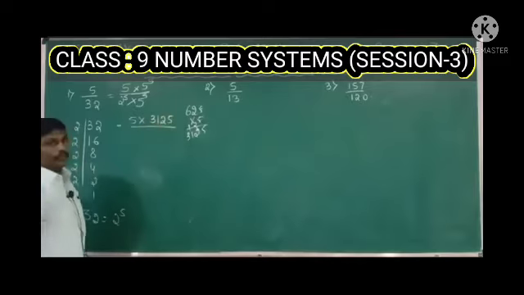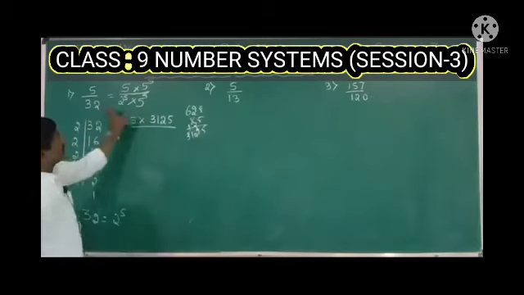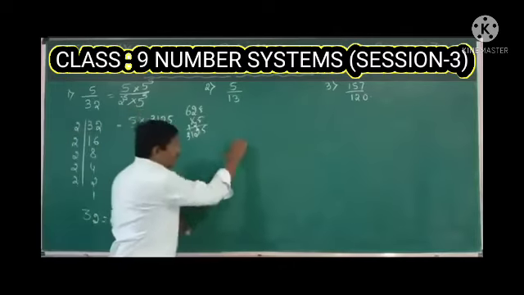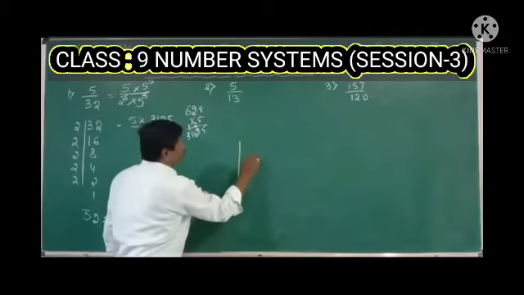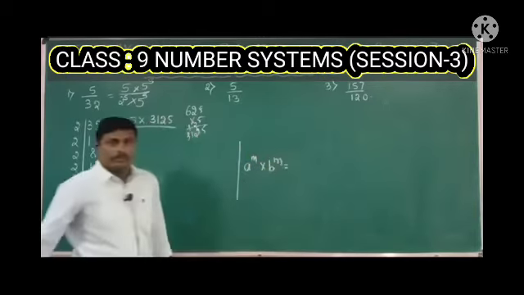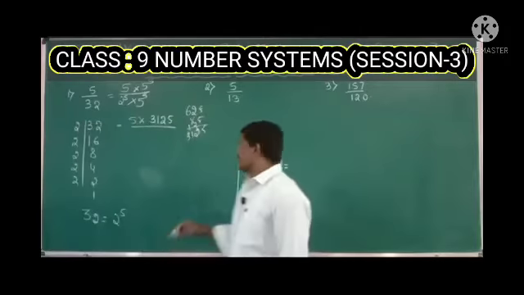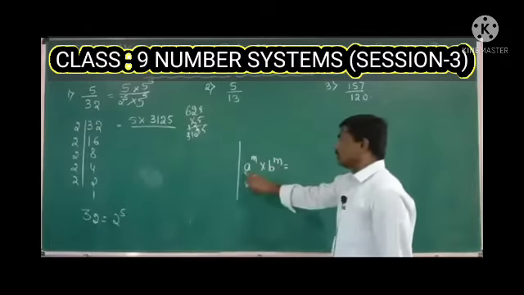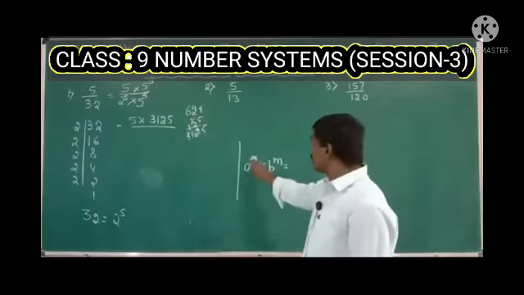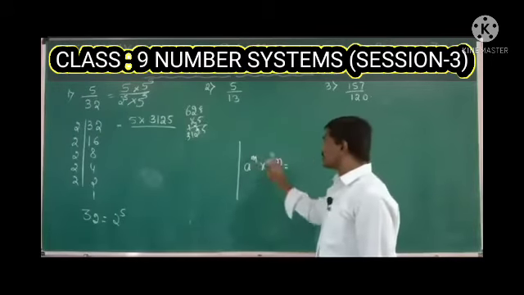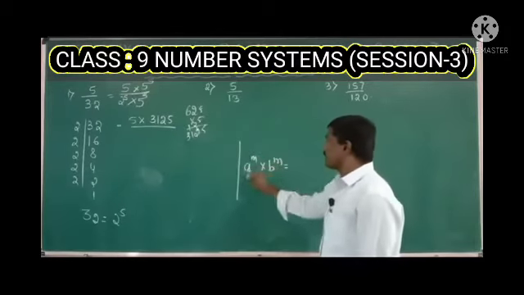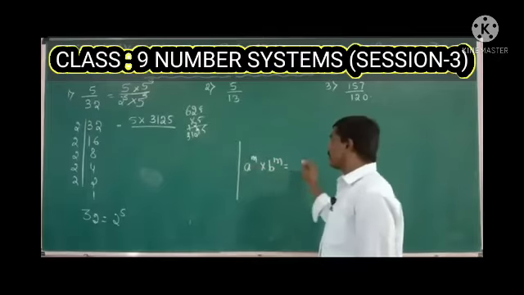3125 divided by, now just see the bases here. The bases are different, it is in the form of a raised to m into b raised to m. What is that formula? A raised to m into b raised to m, when the bases are different with the same powers, we multiply the bases and write the power as it is.